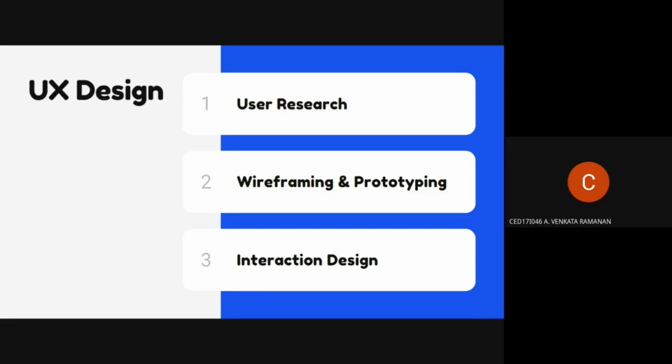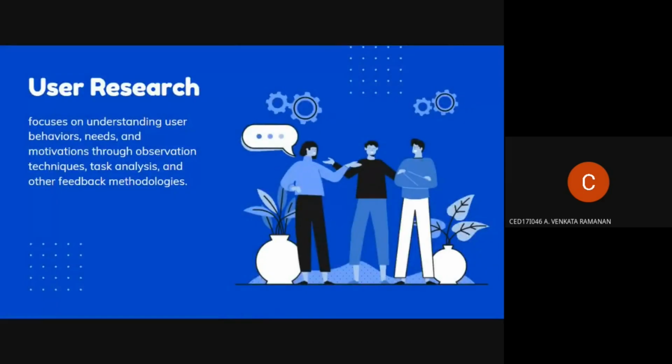There are many small companies that achieved it to a greater scale, and there are even large MNC companies like Google which failed in achieving it. So the right mix of design principles along with application development makes the product more successful. There are three major things in UX design. The primary thing is user research, then wireframing and prototyping, and interaction design. We'll focus more on these in the later sessions.